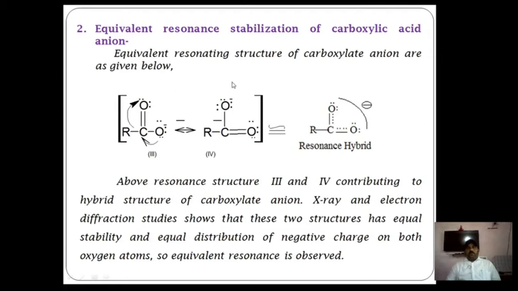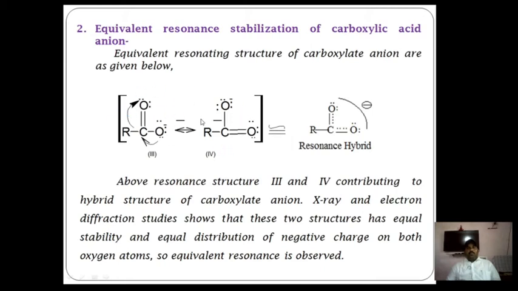Now how is the carboxylic anion formed? Now this is the carboxylic anion. How is the carboxylic anion formed? The hydrogen atom from the hydroxyl, that means the COH group, is removed in the form of a proton to form a carboxylic anion. The negative charge on this oxygen atom just shifts onto the other oxygen atom. That means here is a simple resonance form.